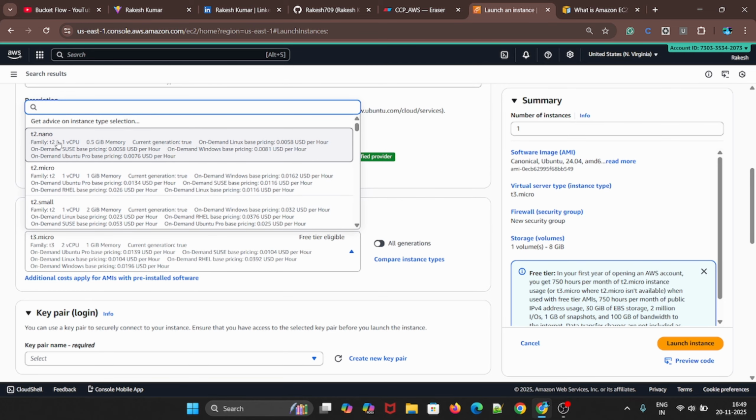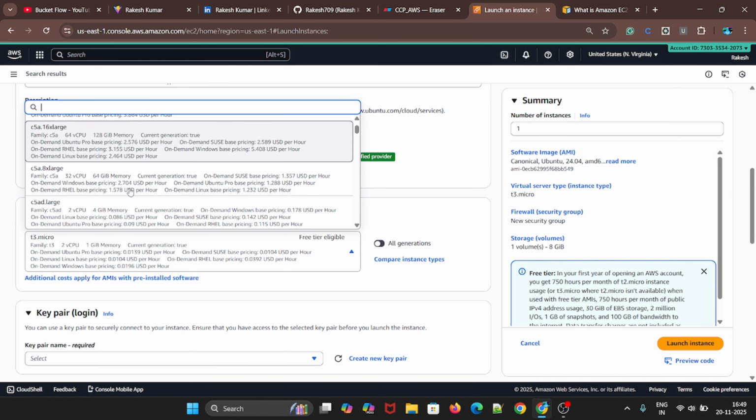As of now T2 nano, T2 micro, T2 small. If you scroll down, keep scrolling, you will see C5 8xlarge. We'll see what this means actually. Or should I tell you now only? Let me tell you, but just a quick one.